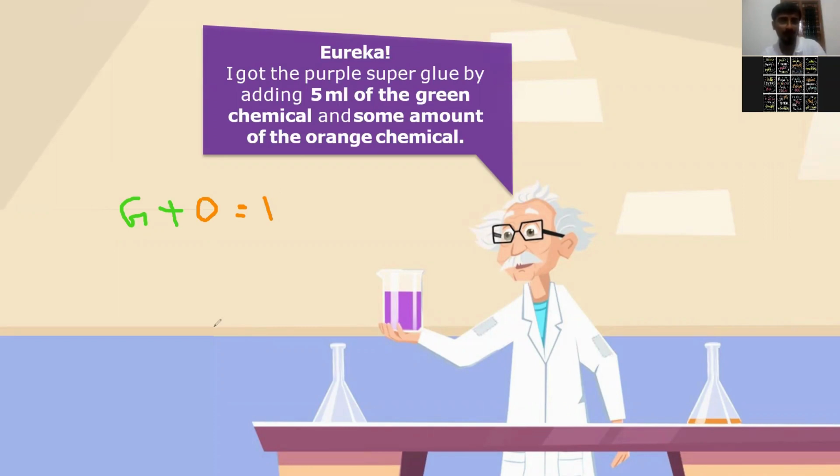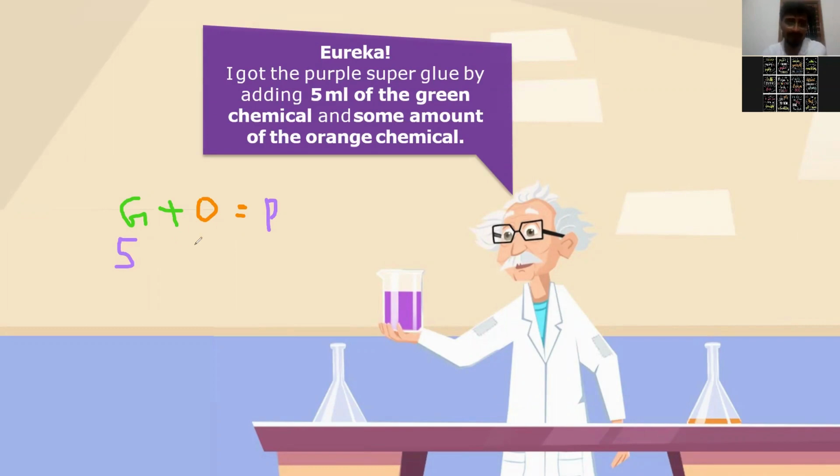Okay, so here he finds the purple color. Now you see that green. How much was it? It was 5, right? What about orange? Was it known or unknown? It was not known. Unknown.